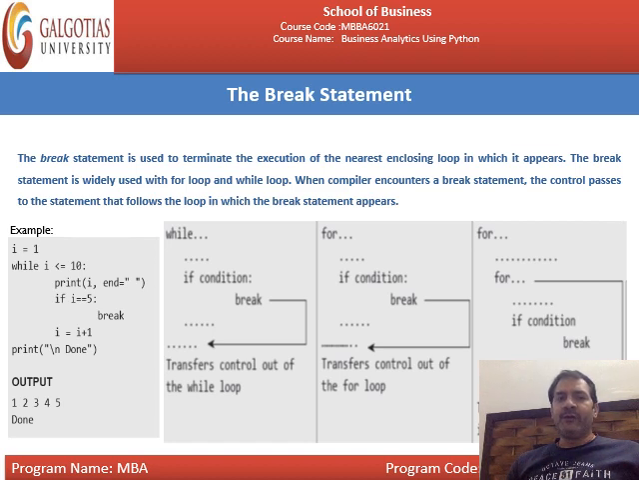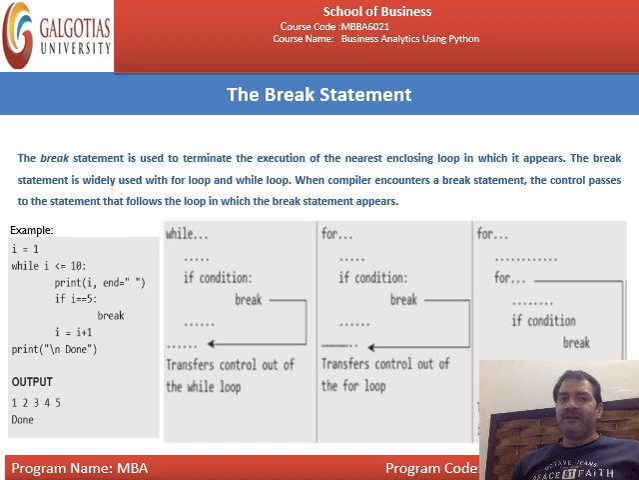I equal to 1, while I is less than 10, print I. If I is equal to 5, then break. I equal to I plus 1, then print \n, done. Listen to me. The value of I is equal to 1. Now you are going to test the condition. 1 is less than equal to 10, sure. Print I. That means you have printed the 1. Then I is equal to 2, again less than equal to 10, and 2 will be printed onto the console.